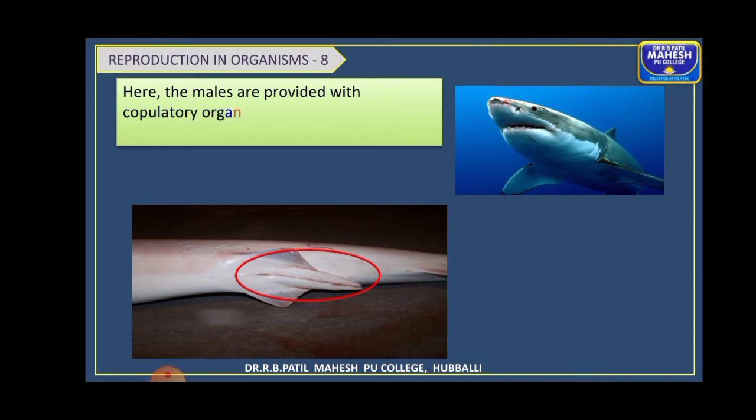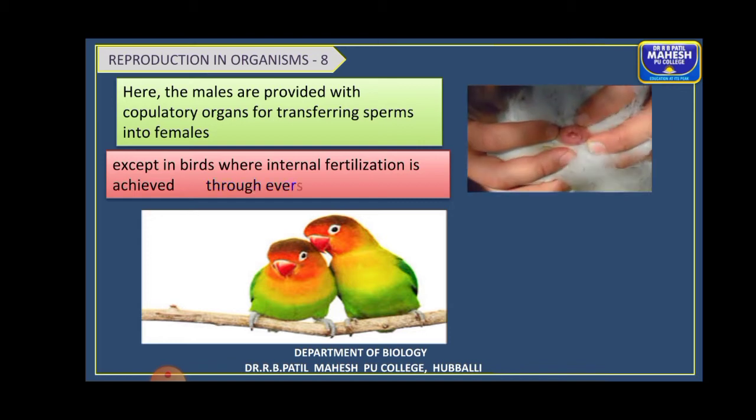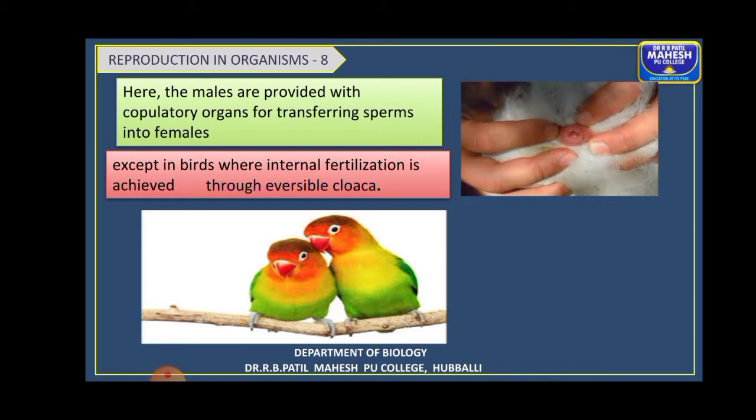So here the males are provided with the copulatory organs. What are copulatory organs? Which are meant for transfer of sperms, male gametes into the female body. But except in birds, where internal fertilization is achieved. Okay, so here in birds they don't have copulatory structures, but it is through the cloaca itself. Remember that.